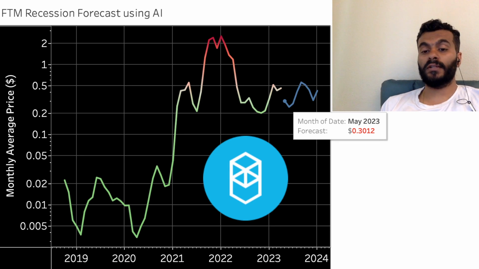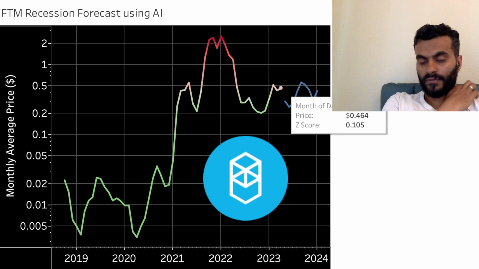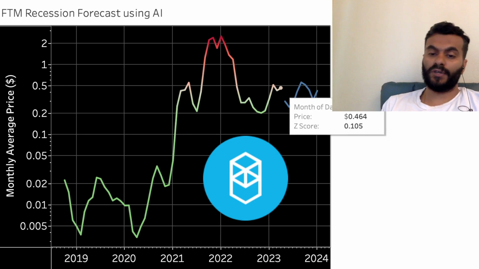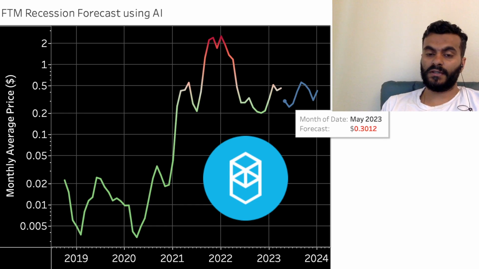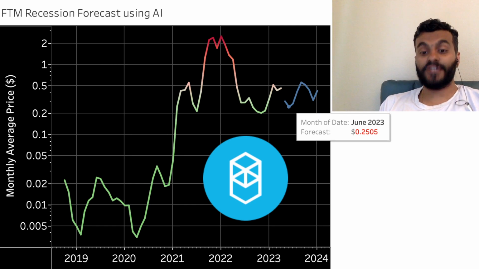In that scenario, month 1, the forecast is 30 cents, which is 16 cents lower, or in percentage terms, 30% lower from where we are, from 46 to 30 would be 16 cents lower, which would be in terms of percentage a little over 35% per my rough calculations.